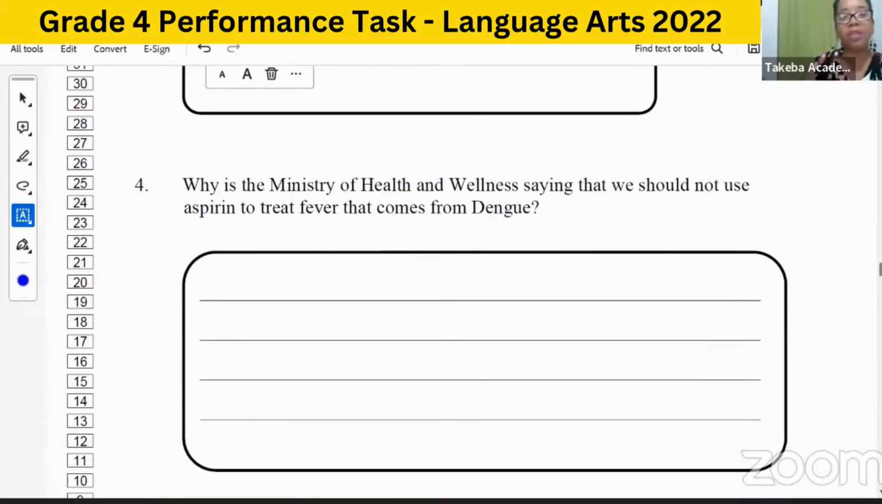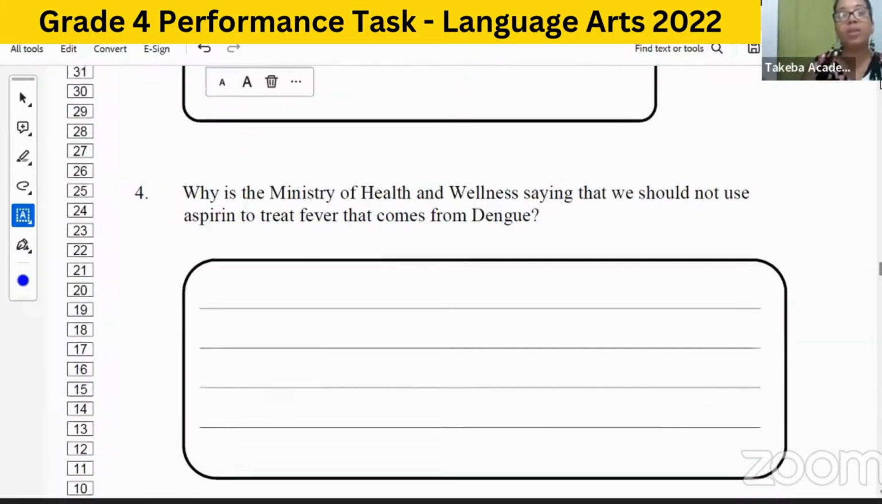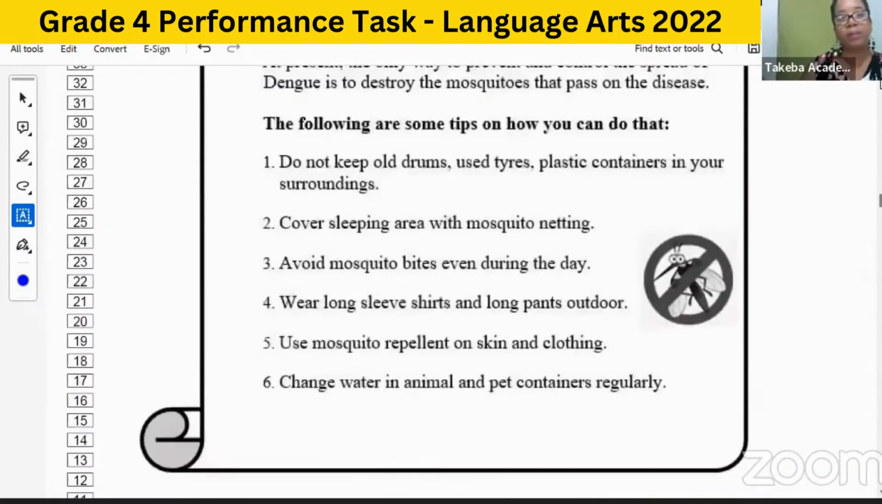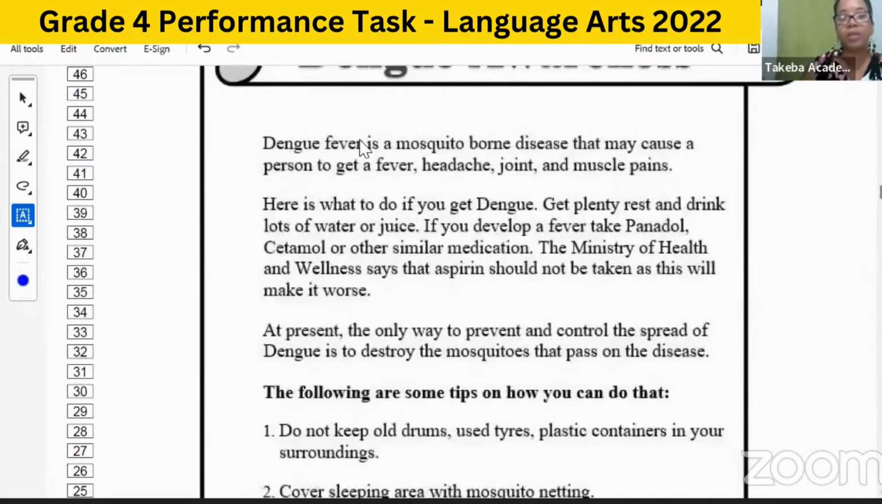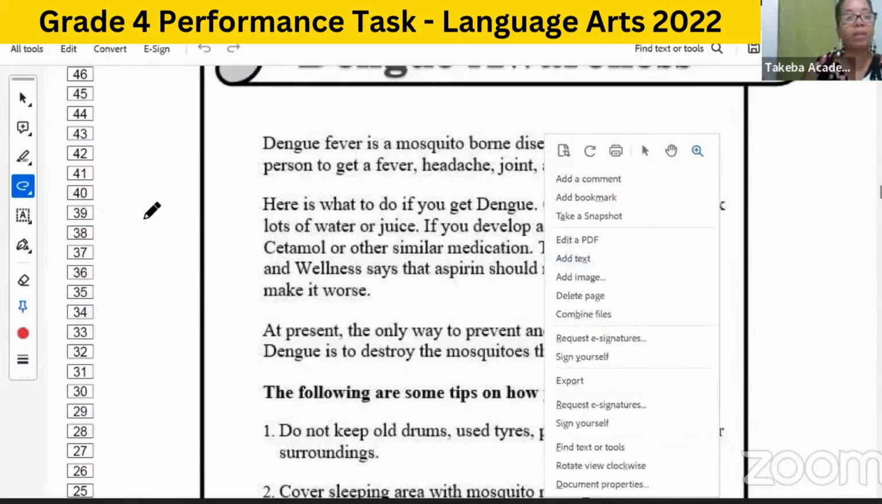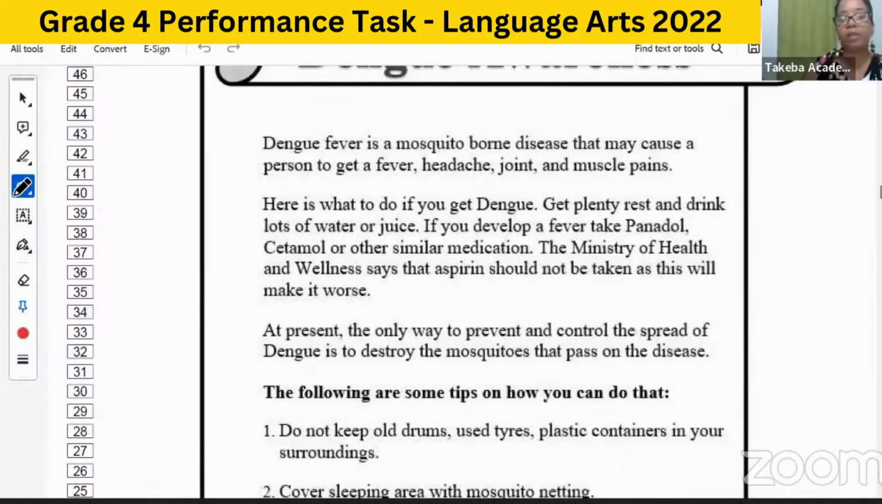Why is the Ministry of Health and Wellness saying that we should not use aspirin to treat fever that comes from dengue? All right, so let's go to where we saw that information. In source 2, it says if you develop a fever, take Panadol, Cetamol, or other similar medication. The Ministry of Health and Wellness, let me highlight that section. All right, so here is where we would find the information.